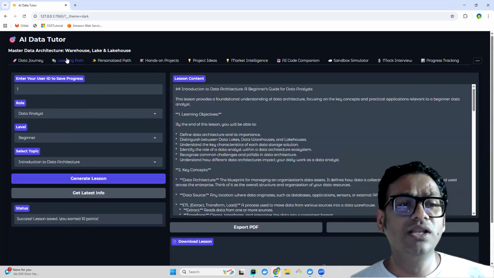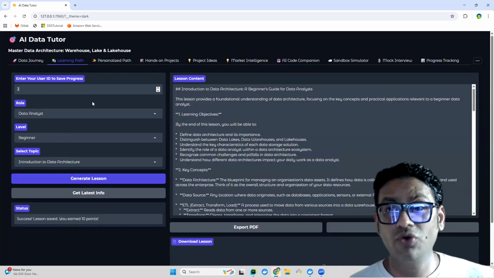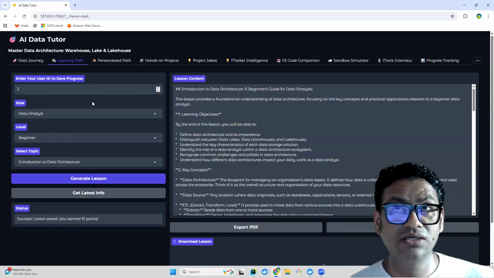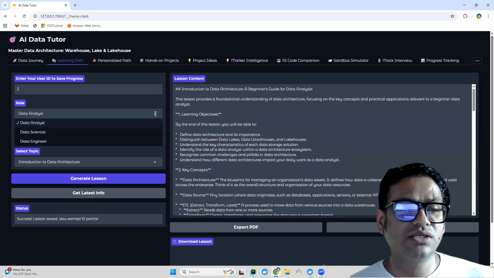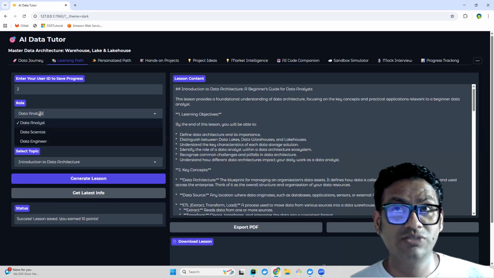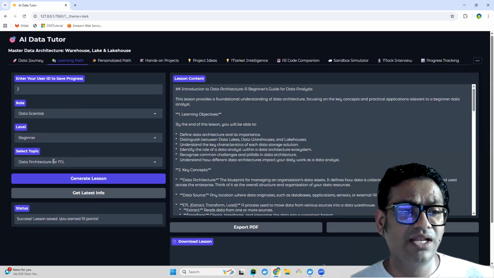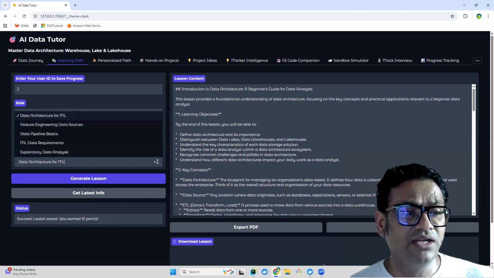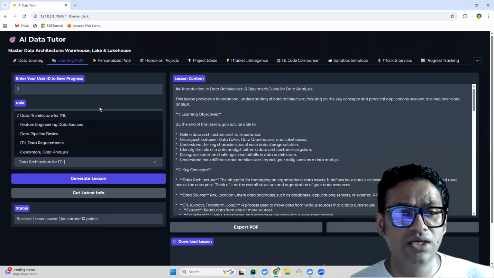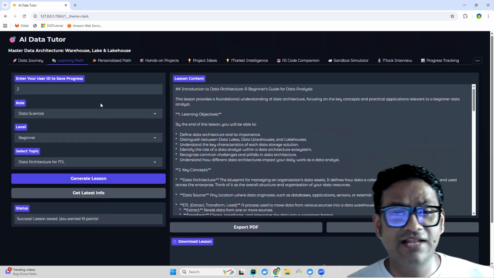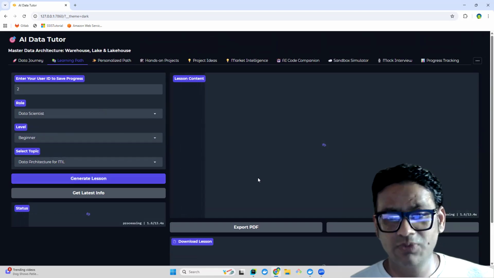Then you can go to the learning path. Depending upon your ID, you can put it over here if you want to keep track of your progress on this application. Now you can select your primary role or what you aspire to become. So let's assume that I want to be a data scientist, I'm at beginner level, and I want to learn data architecture for ML, right? Here we can select whatever area you want. The lesson content is what you need to learn, so if you click on that, you get the response over here.